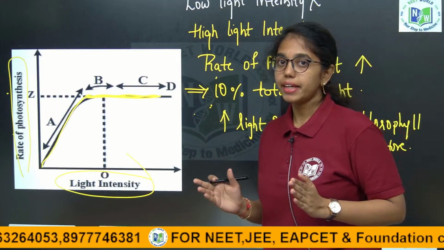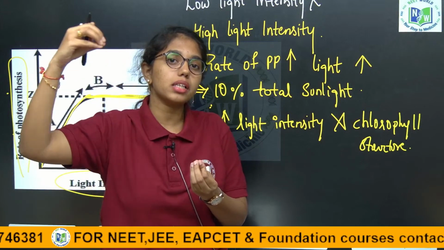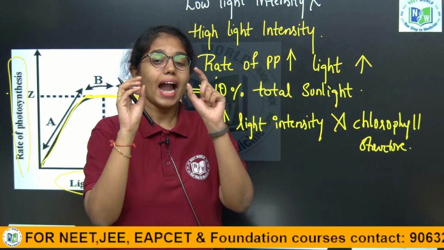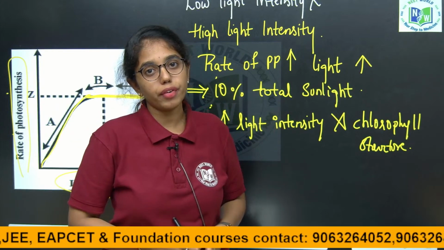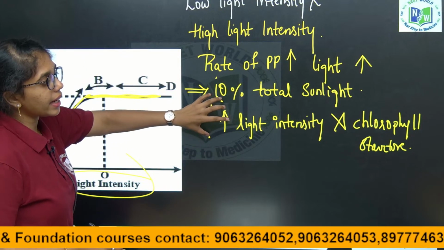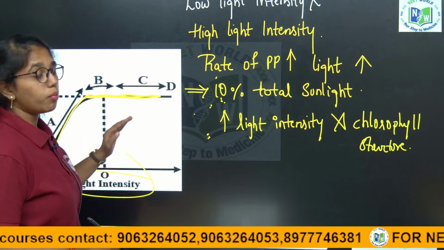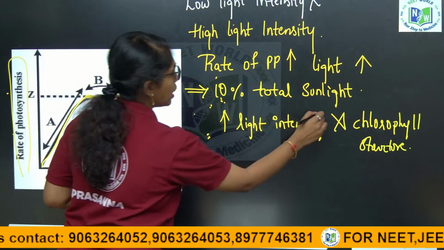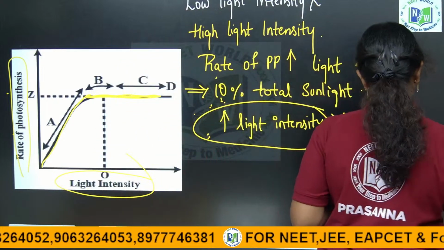At high light intensity, as you increase the light intensity, a gradual increase in the rate of photosynthesis is seen. At 10% of total sunlight, complete saturation of the rate of photosynthesis is observed, and if you increase the light intensity further, more than the saturation level, it will disrupt the chlorophyll structure.